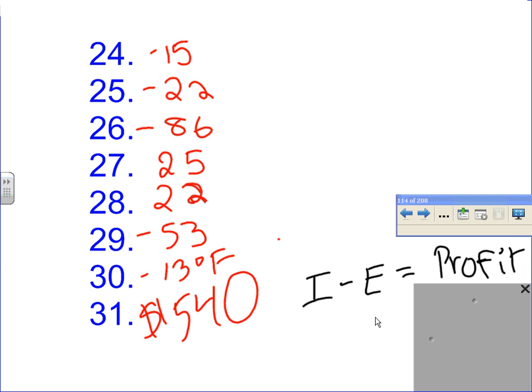So I was trying to explain it so you guys understand the terms, but really all you had to do is when you add up your income, you get $1,050. When you add up your expense, you get $510. So you take $1,050 minus $510, and that's where you get your profit of $540. Does that help a little bit? Justin?